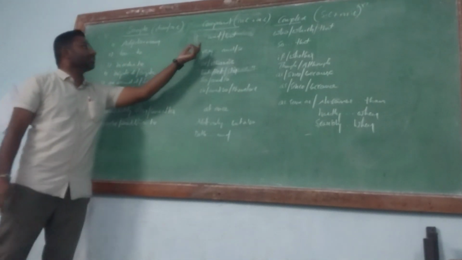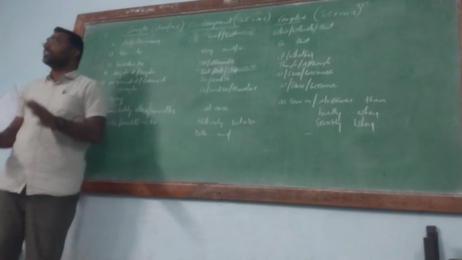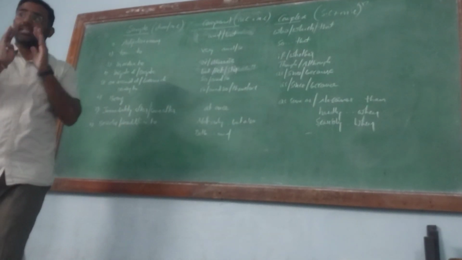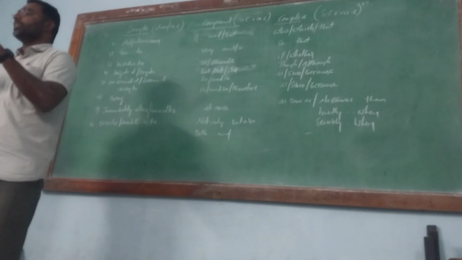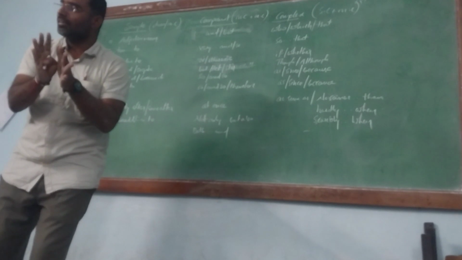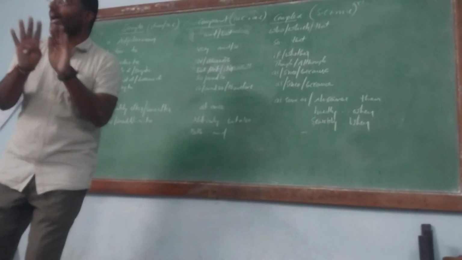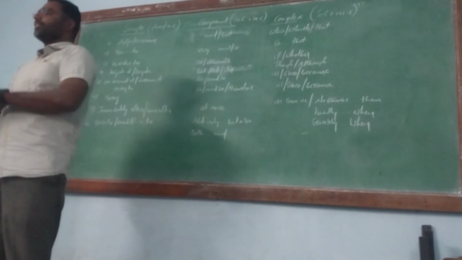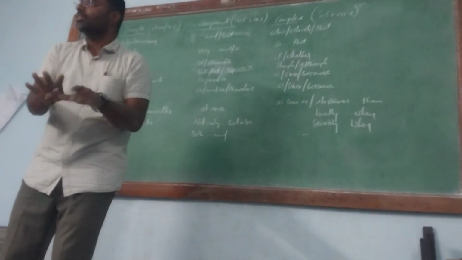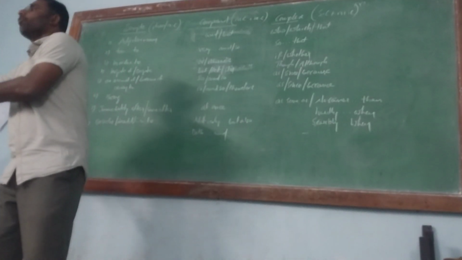So how do you make a compound sentence? He was very dull and he could not understand. She was very old and she could not walk.